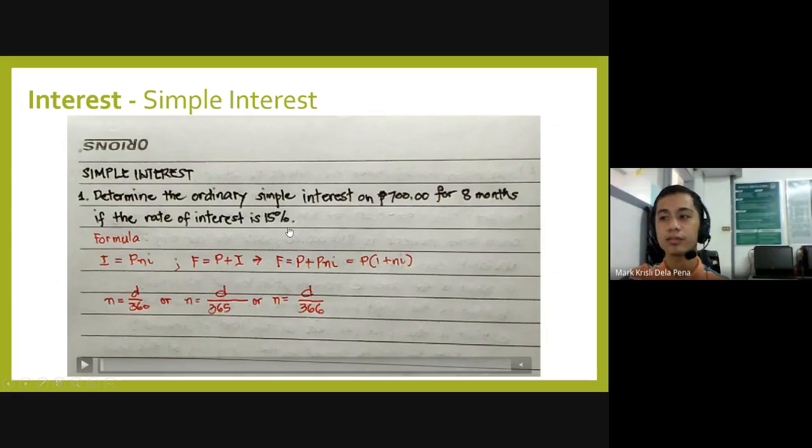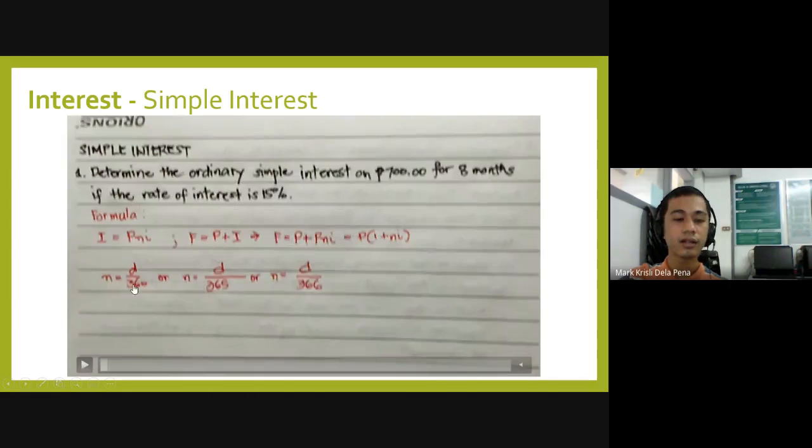Again, we have to take note that there are 2 types of simple interest: ordinary simple interest and exact simple interest. Since in the problem the exact dates are not stated, we will be using ordinary simple interest. That means we will have to use this formula: the time is equal to the number of days over 360.